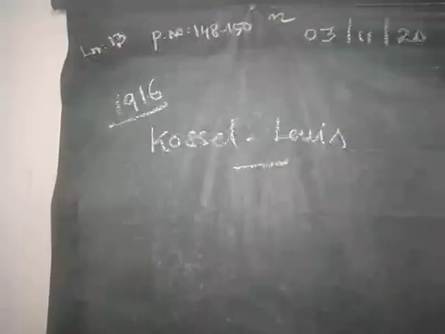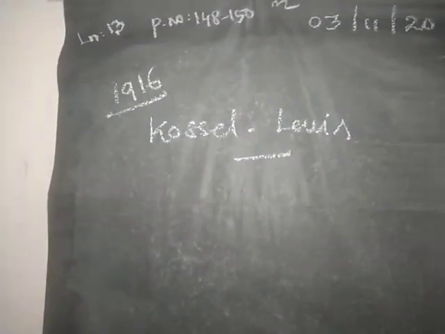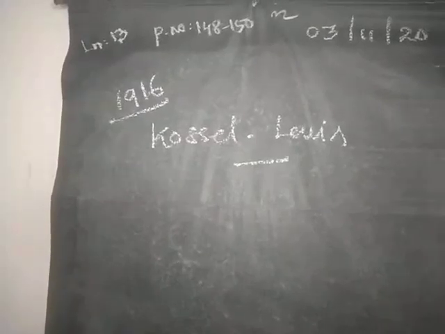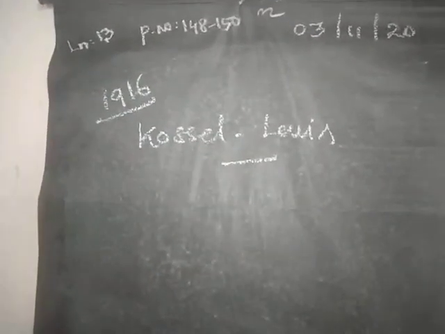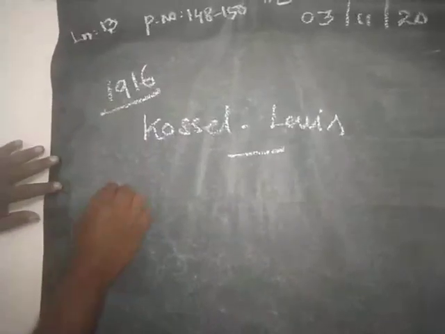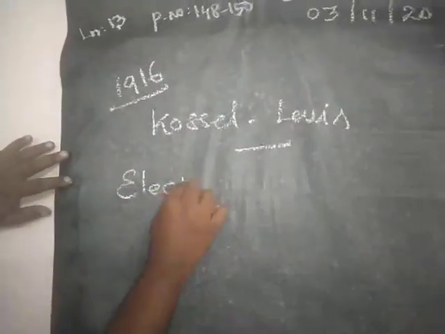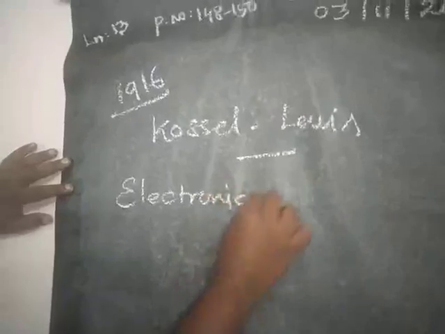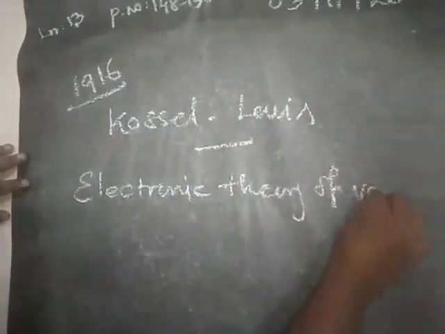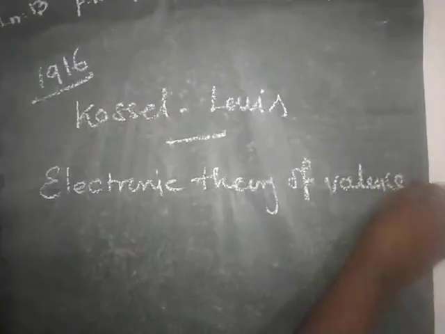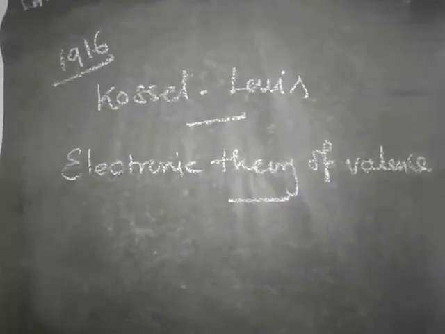In the year 1916, Kossel and Lewis proposed the theory that is called the electronic theory of valence.